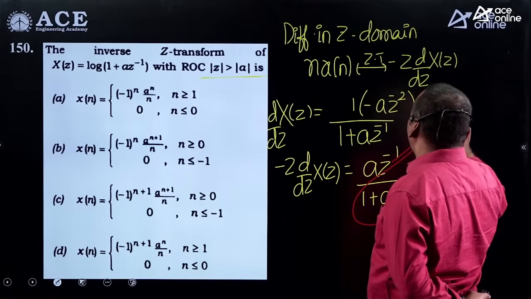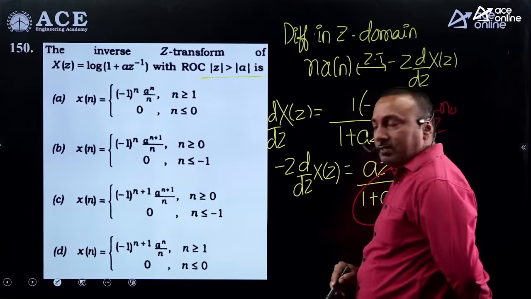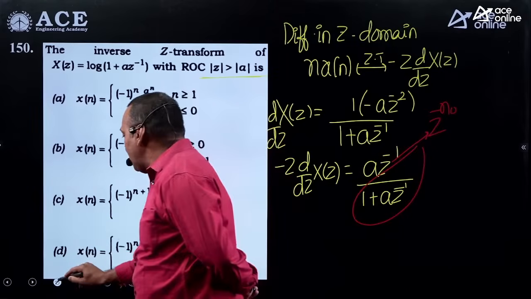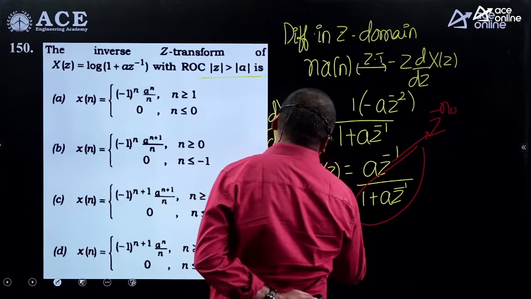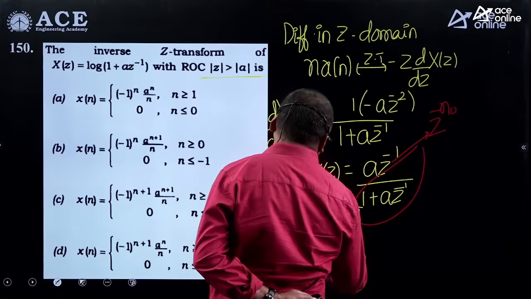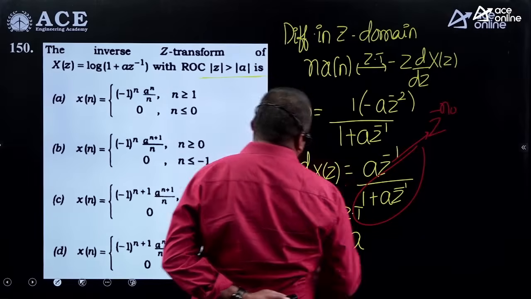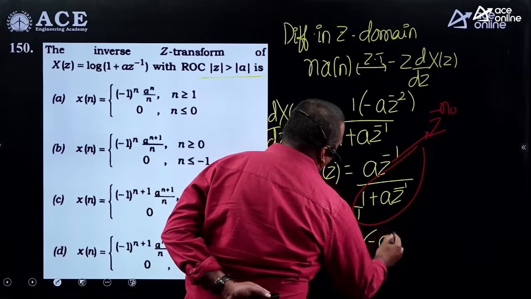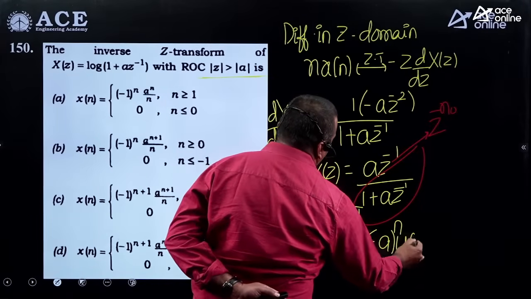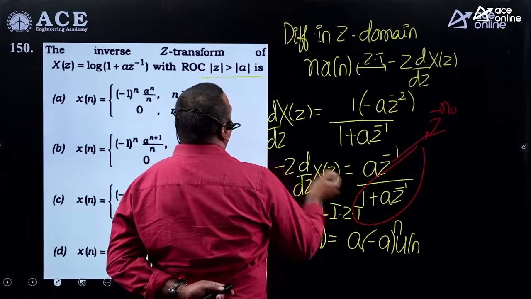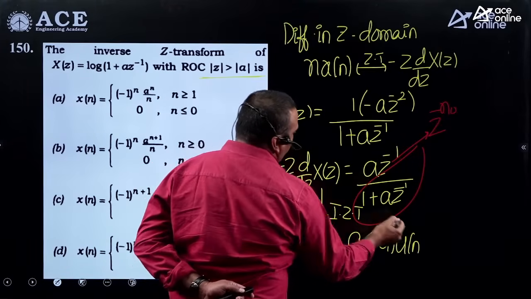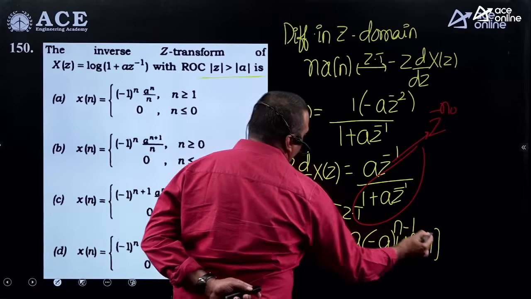Extra z inverse indicates one sample of shift, basic formula. So once I try to write the inverse here, n into x of n is a into minus a whole power n u of n, that is our basic formula of a right side sequence. Extra z inverse indicates one sample of shift.